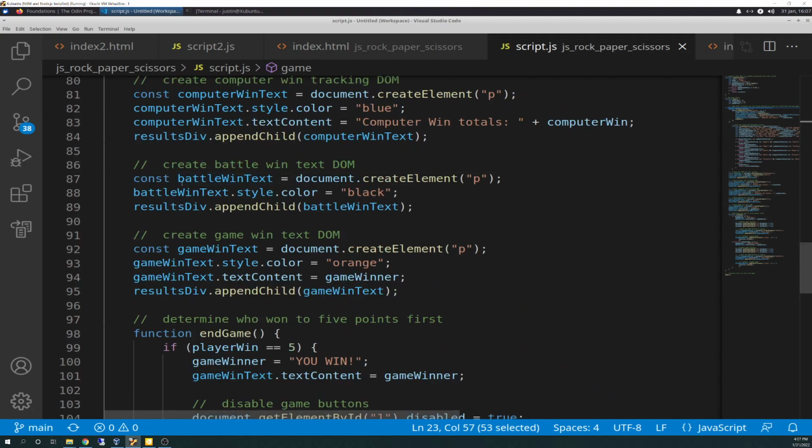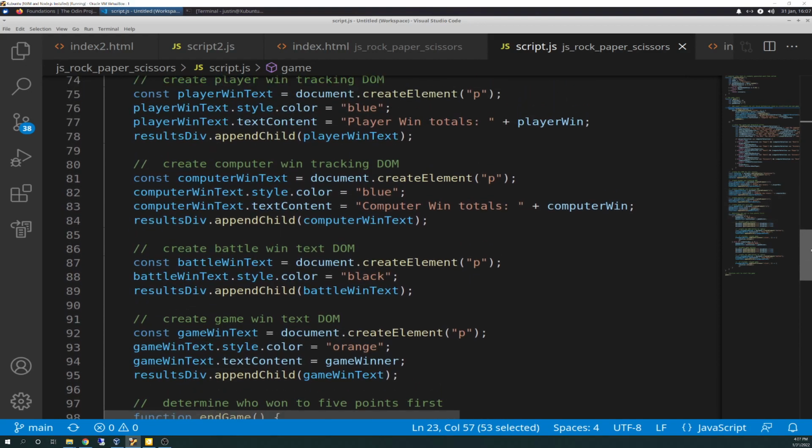So what this does is it creates a constant variable battle win text. It takes on document.createElement p, so it creates a paragraph element, and we're calling that battle win text in JavaScript here. So battle win text.style.color, if you remember from previously, is going to be the color attribute. We're going to give it black, and we're going to append the child battle win text to the results div.